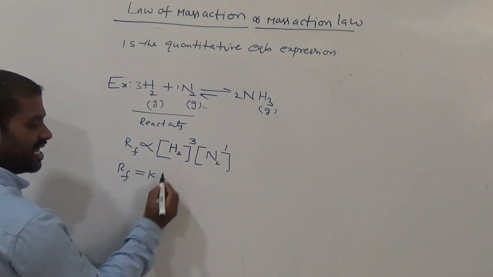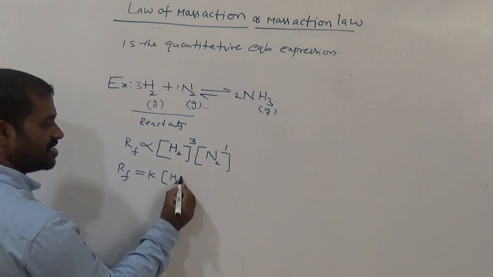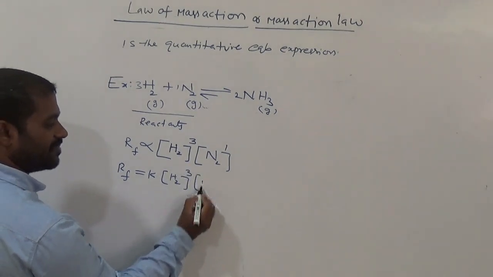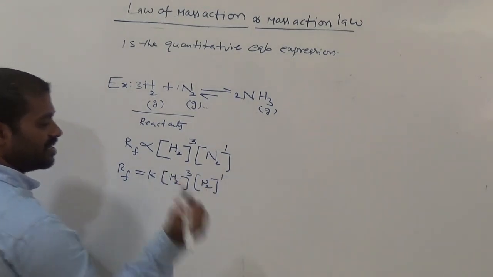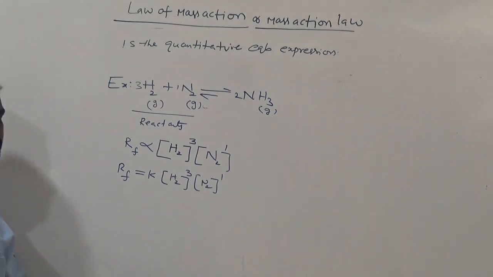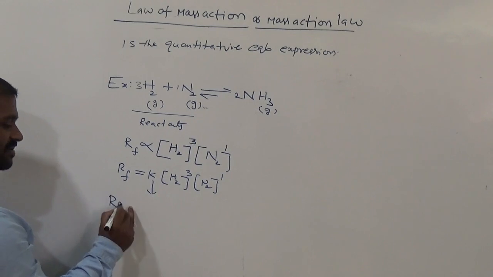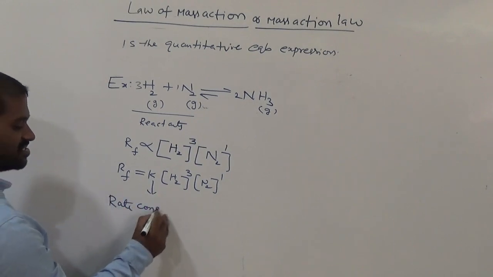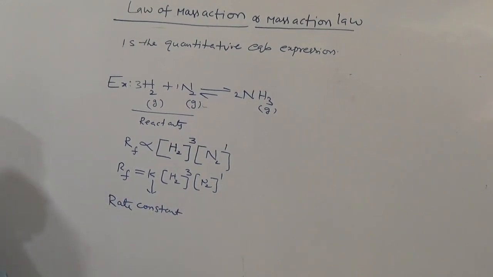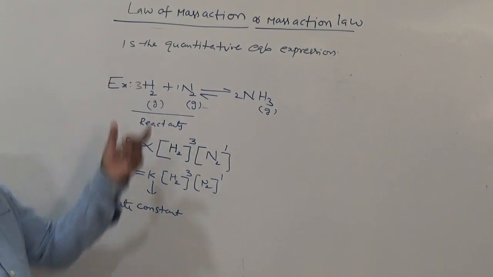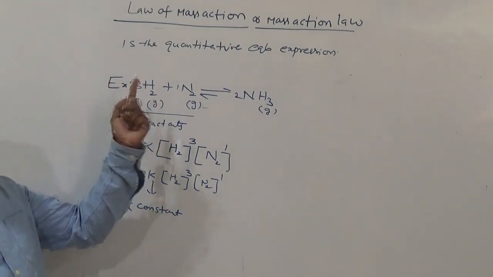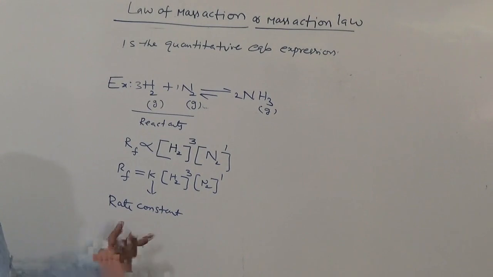Keep some constant K, H2 to the power 3, N2 to the power 1. Okay, so where K is called the rate constant. So this is called the law of mass action, or mass action law.